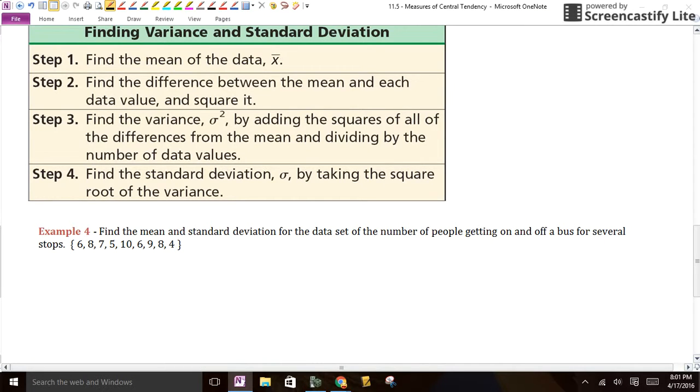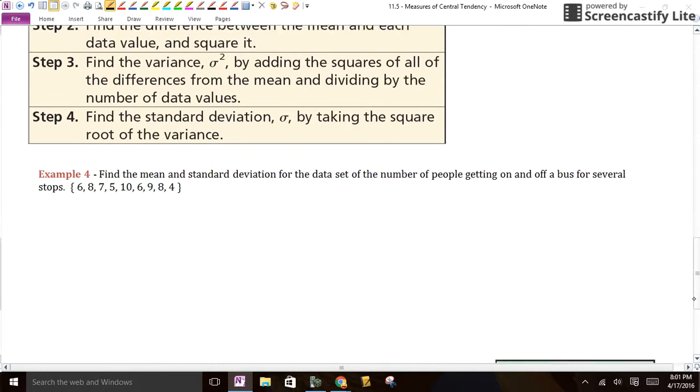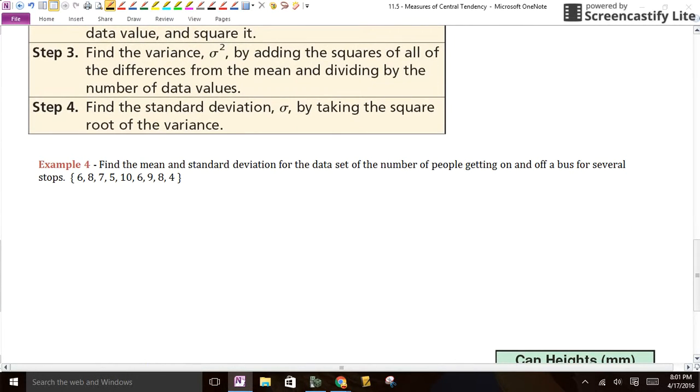And maybe you can think about why you would square it. Why not just add up the differences and see what you get? Why would math people decide to change it and square it and then add it up and then square root it? Where's the logic in that? Is this just crazy or does it have a reason? So here's my list of numbers, and this is usually a pretty painstaking event to do by hand, and then I'll show you on the calculator.